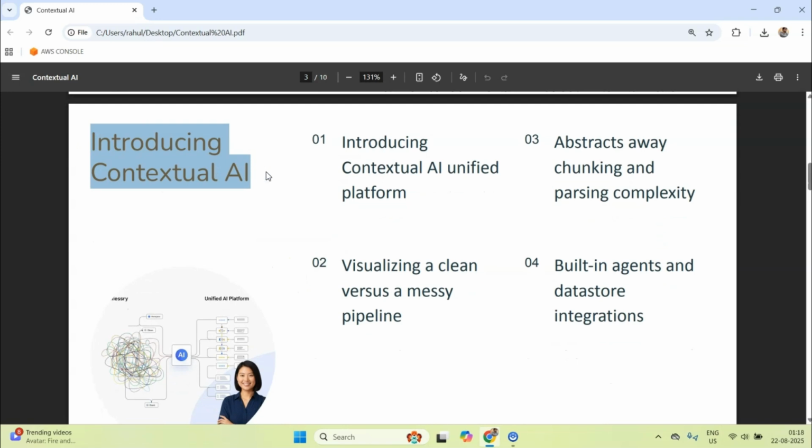And again, this is not a sponsored video. I personally tried this platform and I loved it because I've been building RAG applications and agents myself, and I know things get a little bit messy when you start to go into chunking and all. So this is a unified platform, and it makes it easy to do all those things which are very difficult at first, and it also involves making so many critical decisions like chunk size, overlap size, how we deal with images, how we deal with tables and things like that.